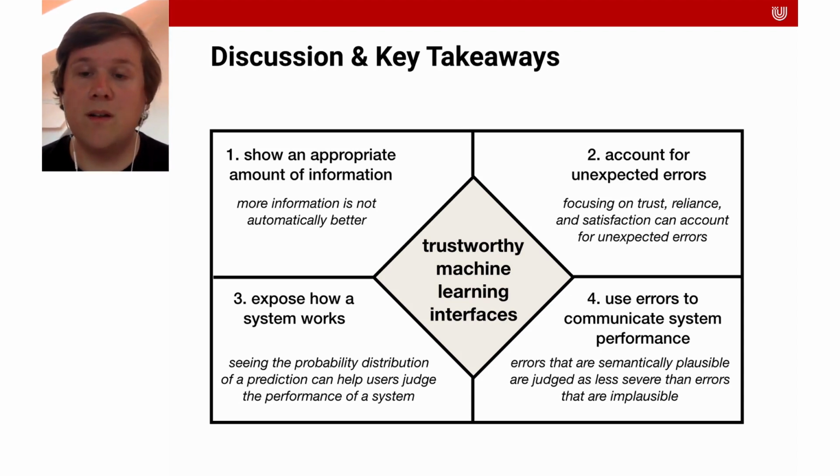Optimizing the plausibility of errors and designing the error cases could be an alternative to explanations of the decisions of machine learning systems. Plausible errors could increase trust in the system, while implausible errors could lead to distrust. The objective function of a neural network could be adapted to penalize errors that users regard as plausible and reward errors that users perceive as implausible. This could convey the system accuracy through the predictions of the machine learning systems.